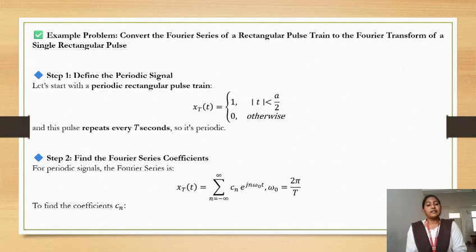Step 2: find the Fourier series coefficients. For periodic signals, the Fourier series is x of t equals sigma n equals minus infinity to infinity Cn e power j n omega naught t, where omega naught equals 2 pi by T, where we always take the time period T equals 2 pi. Omega naught equals 2 pi by 2 pi equals 1. For the basic conditions we use omega naught as 1. To find the Cn coefficients, we see how to find them.